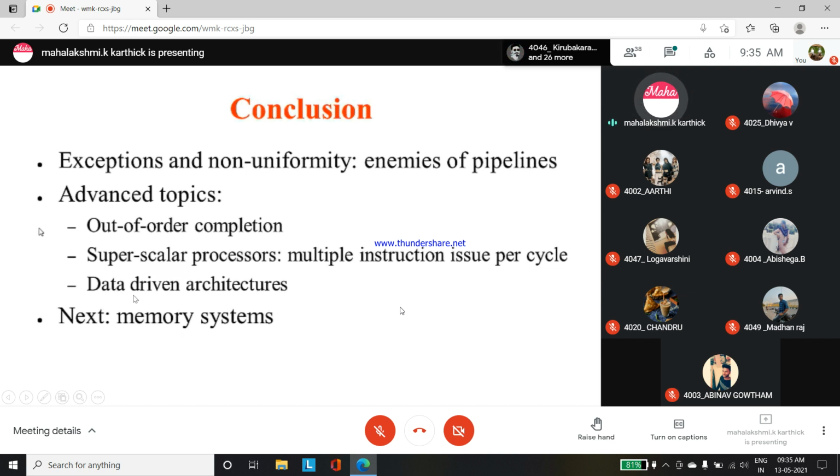For data driven architecture, what we have to give is that memory space has to be allotted more. If we specify more memory space, automatically exceptions can be reduced a little bit. So the memory system is the next focus. In the next and further units, we will focus on memory extensions, where we can avoid some exceptions and non-uniformity in the transfer of instructions within a pipeline.